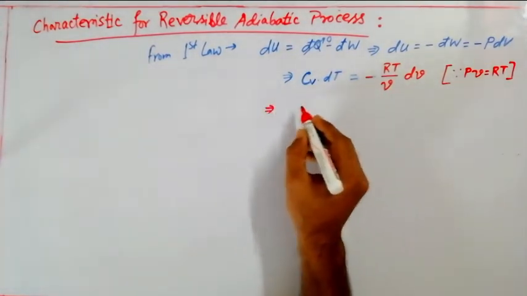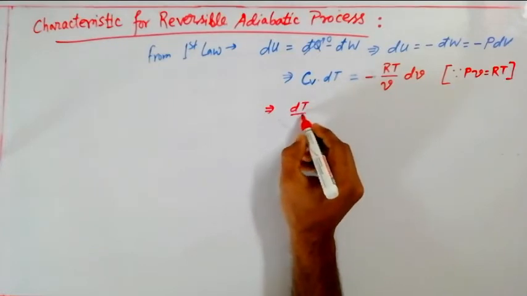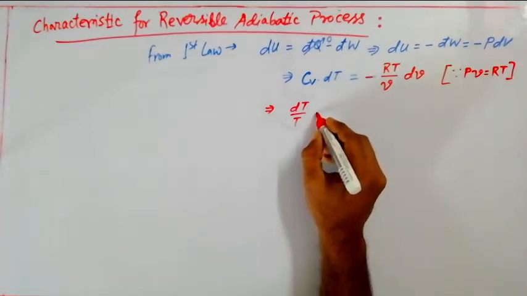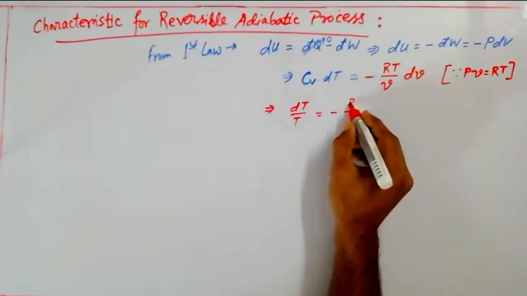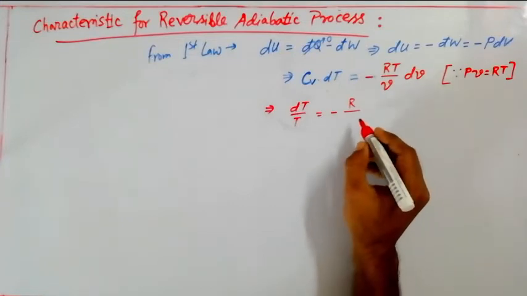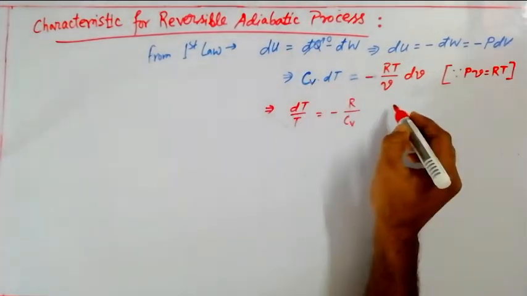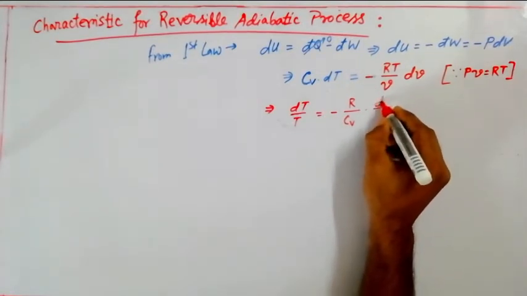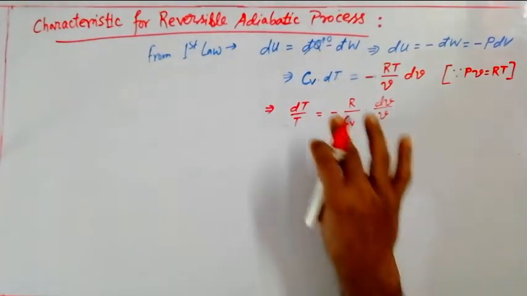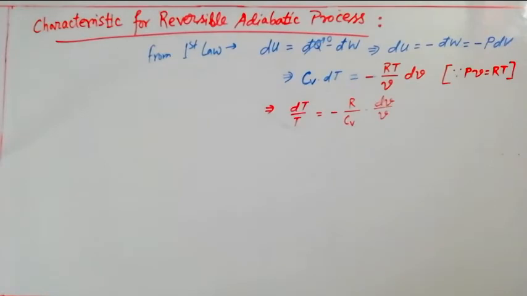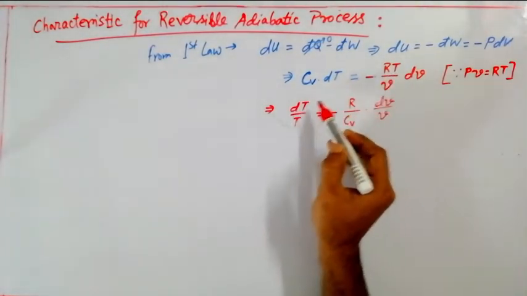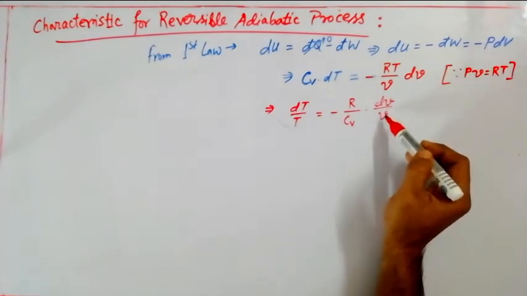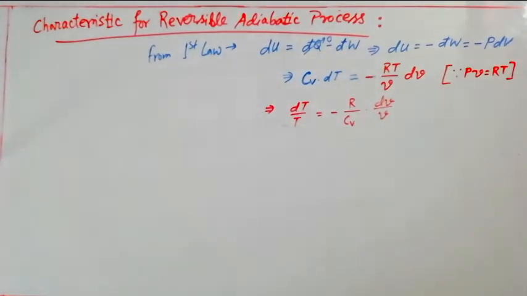And if we shuffle that equation this way, it can be written like this: dT by T, so T is taken to the denominator on the left hand side, equals minus R by Cv, Cv is coming at the right side, times dv by v. It's just a cross multiplication on both sides. I am taking the T term with dT, and Cv is a constant value, so it will come to the right side denominator, and dv by v will be the second part of the right hand side.